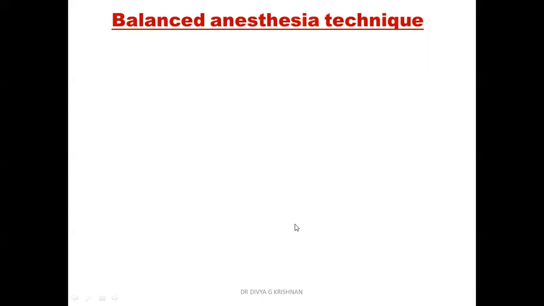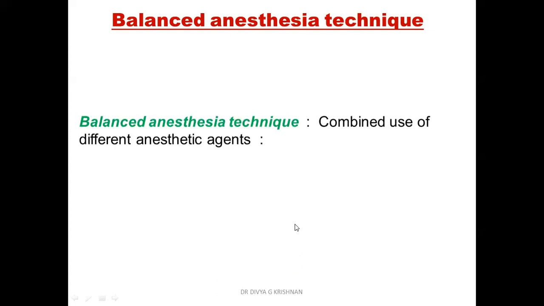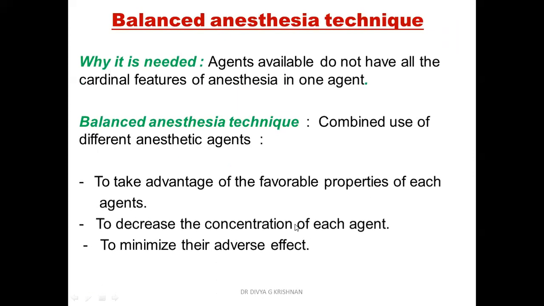Now, what is this balanced anesthesia technique? This is also often asked for 1 mark or so in the exam, and you should know what the balanced anesthesia is and why it is required. So balanced anesthesia technique is the combined use of different anesthetic agents. So why are we using different anesthetic agents? Why can't we use just one agent? So that is the question.